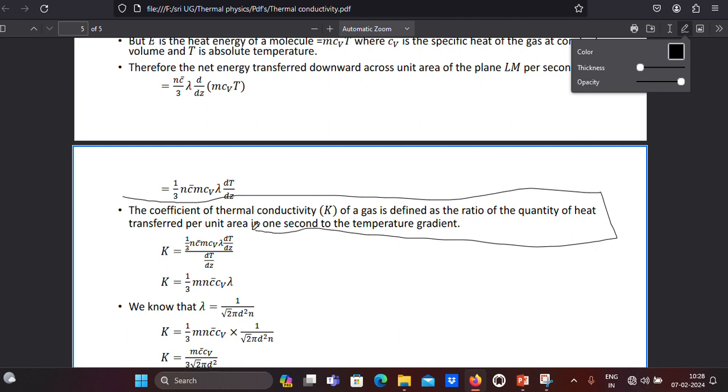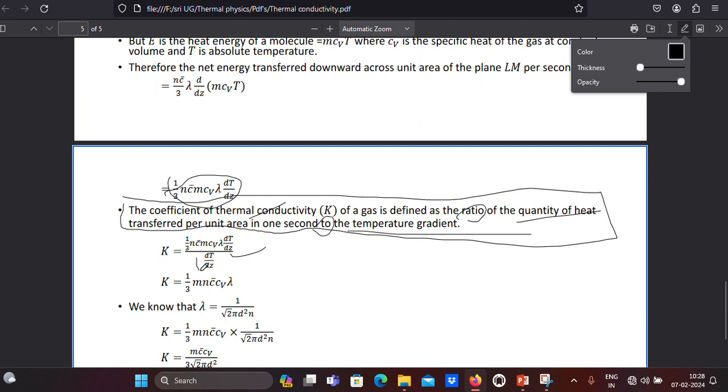By using this definition only we can calculate thermal conductivity. Once again, thermal conductivity of a gas is defined as the ratio of, there is a division line, the quantity of heat, net heat transferred per unit area in 1 second, divided by the temperature gradient.